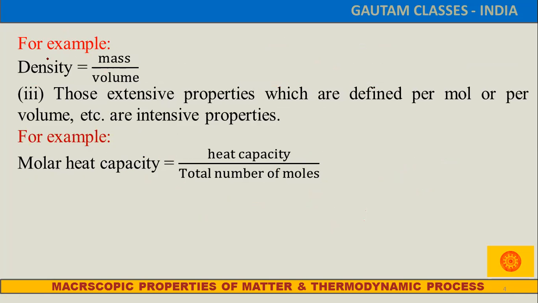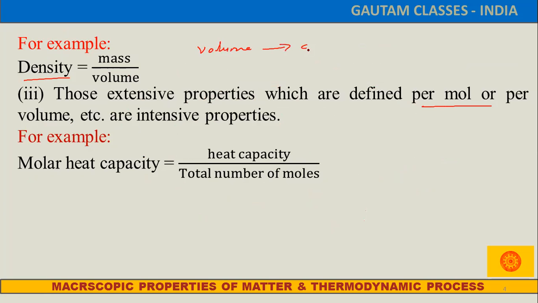And as I took the example of density here, one more thing: if we define an extensive property per mole or per volume or per gram, the extensive property will become an intensive property. Suppose I ask what about the volume?